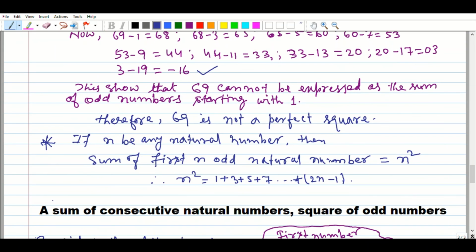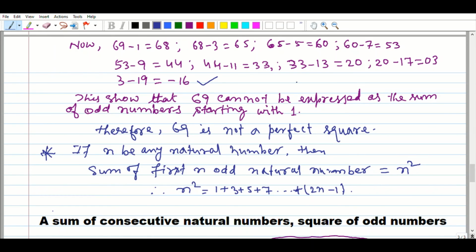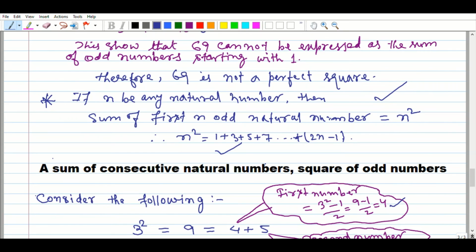If n is any natural number, then the sum of the first n odd natural numbers, as I have explained above, equals n square. That is the expression here. Sum of consecutive natural numbers, square of odd numbers.